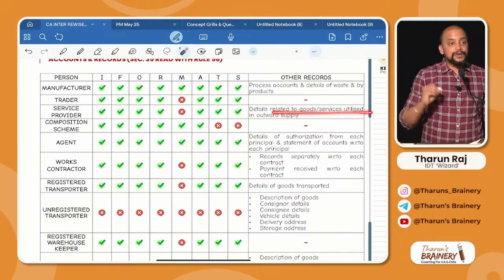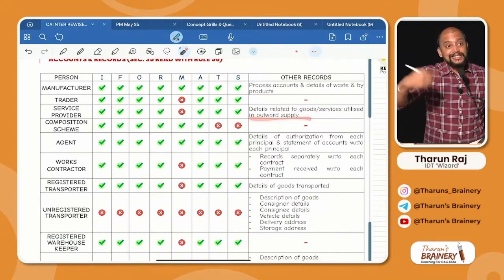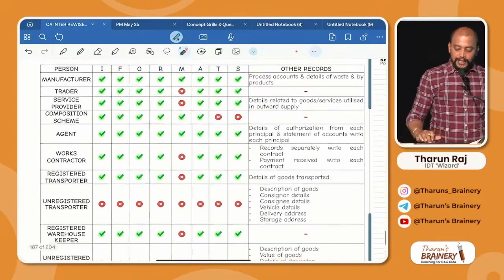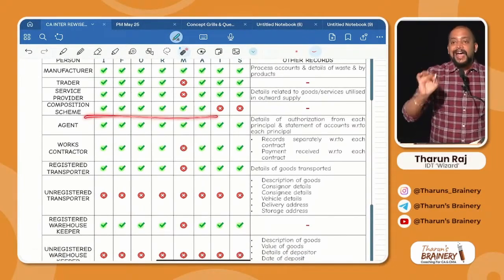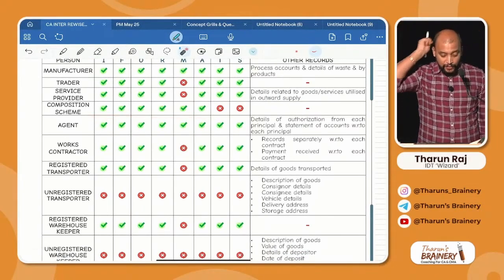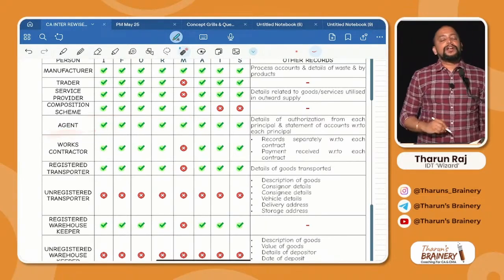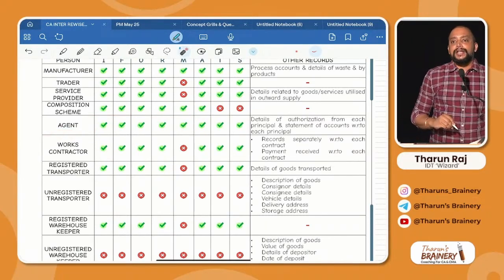Details related to goods or services utilized in outward supply. Then composition scheme, what accounts and records do they need to maintain? I formats, TS not required. Then agent, what are the accounts and records to be maintained by an agent?